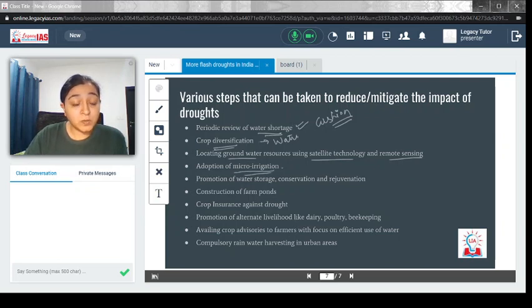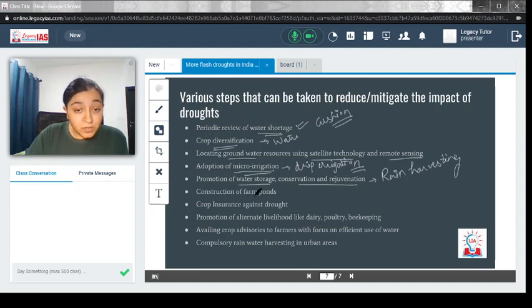Adoption of micro irrigation, so that drip irrigation, for example, will help in removing the wastage of water and at the same time provide enough water for the plant. Promotion of water storage, conservation and rejuvenation, like rain harvesting methods. All these things will help in storing water at the time of drought. Construction of farm ponds, which will help in conserving water as well as give the fisheries sector a boost. Crop insurance against drought, which is covered under the Pradhan Mantri Fasal Bima Yojana. These things will definitely help farmers take care of the exigency of drought.